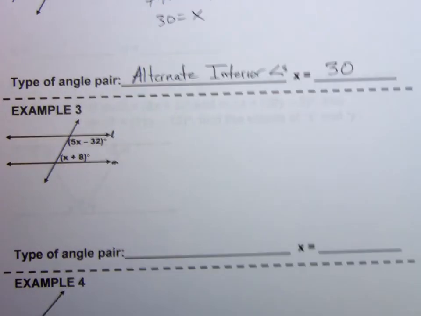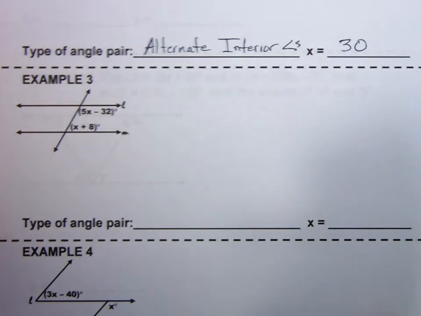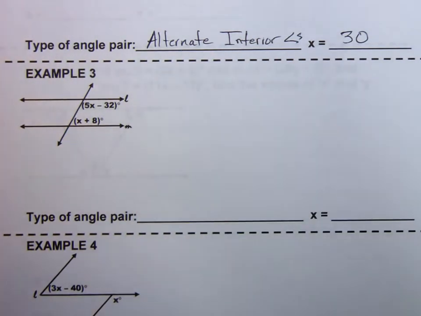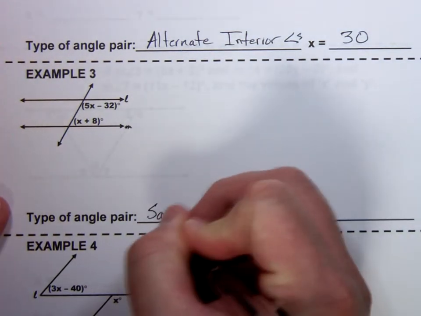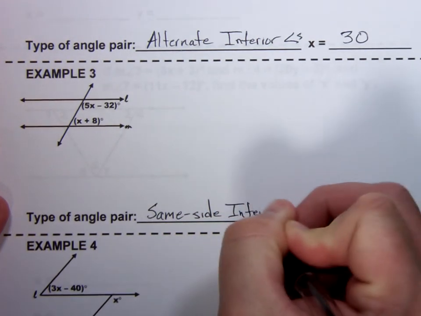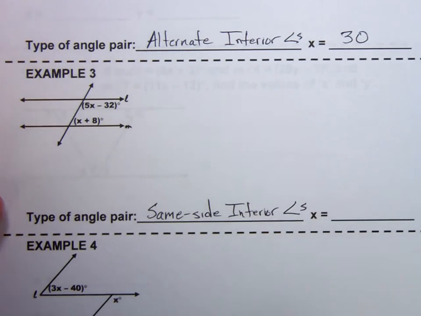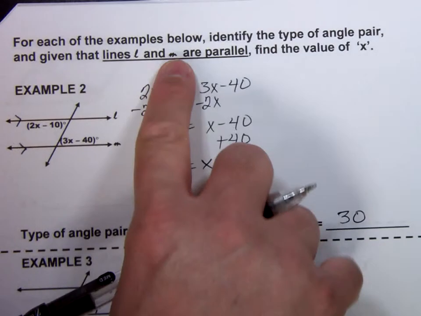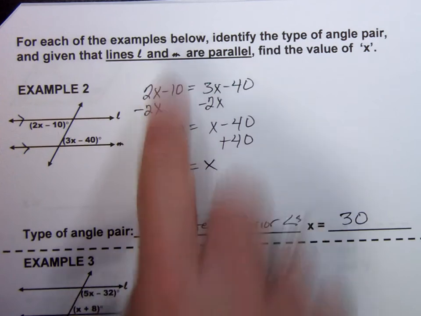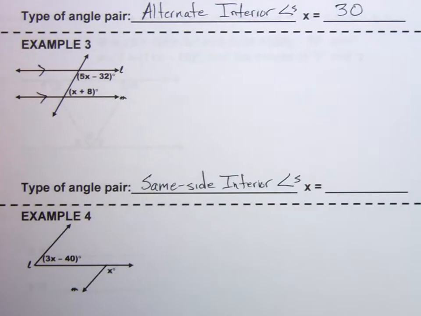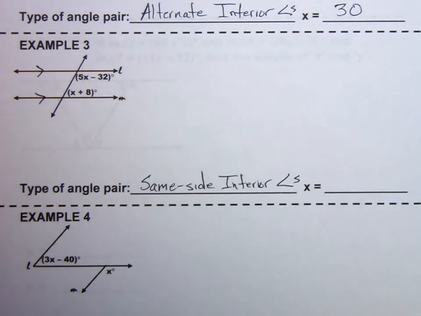Okay, on the next one, notice these two angles that have expressions are on the same side of the transversal, and they're in between the two lines. So these are same side interior angles. And if you will remember, same side interior angles are supplementary when those lines are parallel. And again, the directions up here apply to all of these problems we're doing right now. It told us that lines L and M are parallel to each other. And so we know they're supplementary. That means that they add up to 180 degrees.